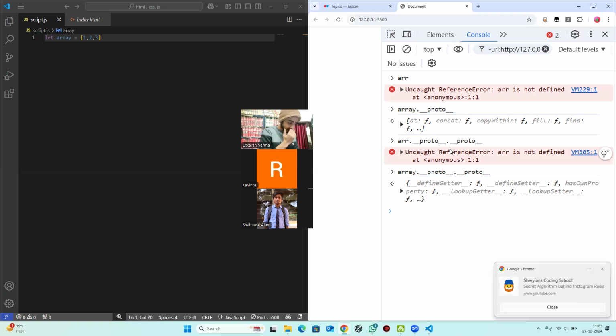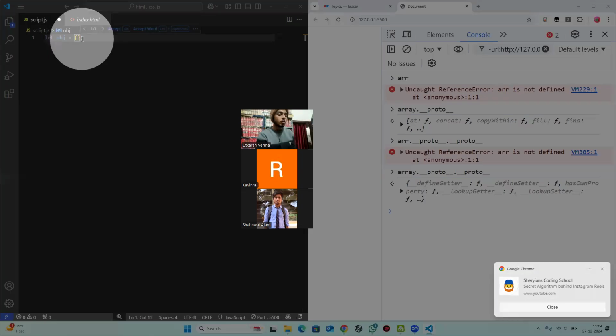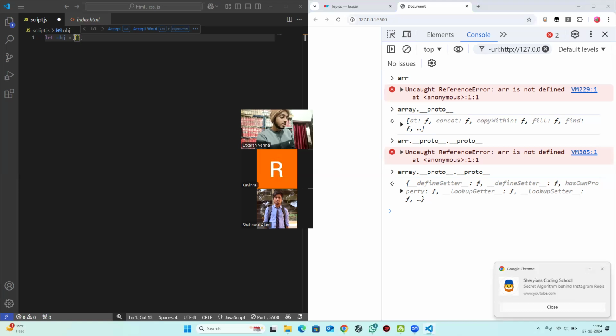But anyways, there are four methods. The usual way of creating an object is obj equals this. This is known as an object literal. Object literal means just spacing two things. But we have four other methods. Why do we have four other methods?